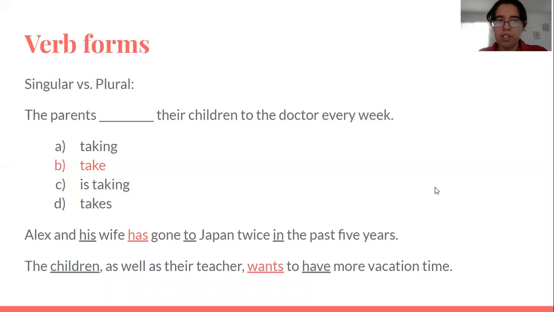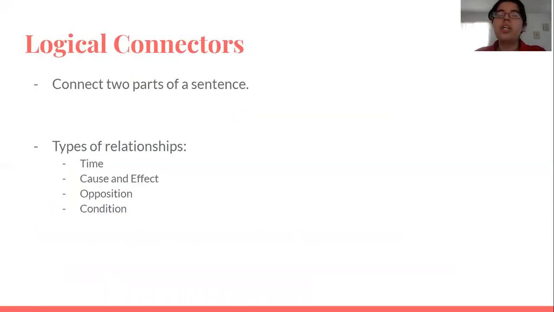So now we've finished with verb forms, so we're going on to logical connectors. So connectors, like the name says, connect two parts of a sentence. And sentences can have different relationships like time, cause and effect, opposition, and condition.